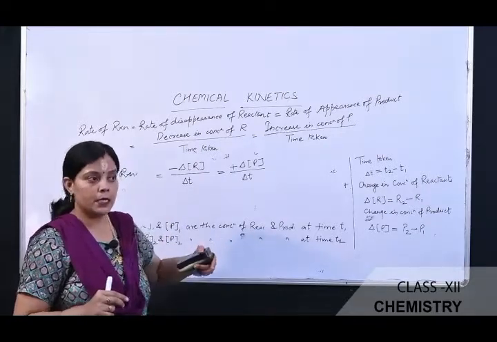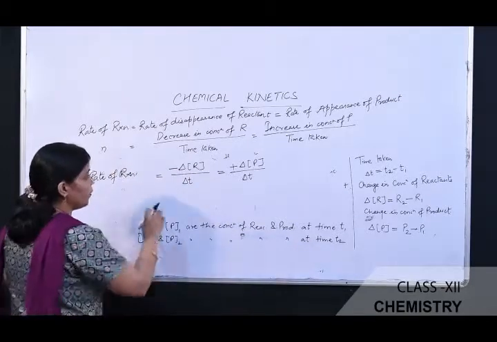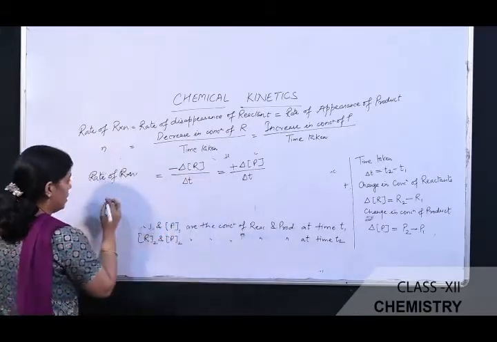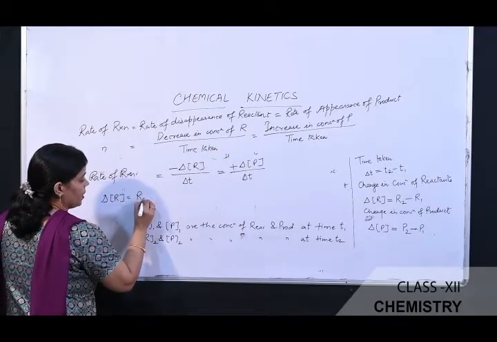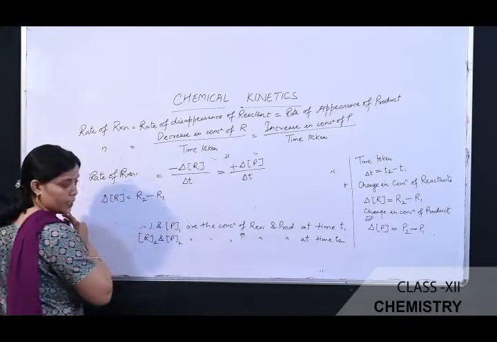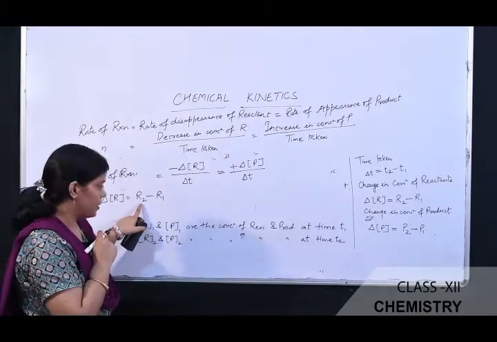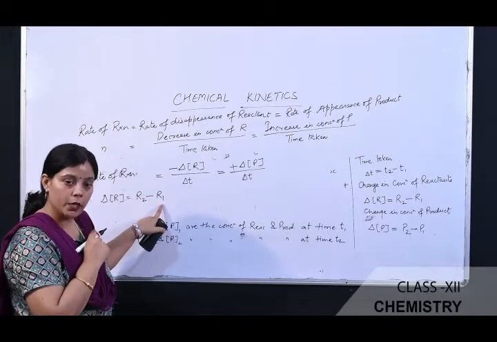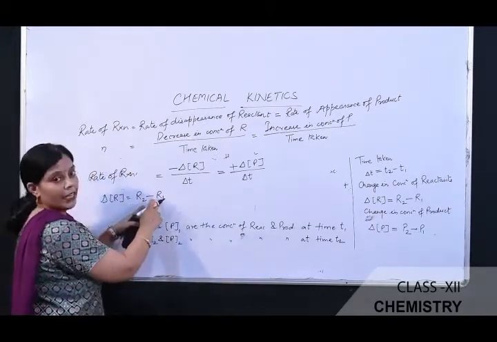As time passes, the concentration of the reactants gradually decreases, and when we calculate delta R, what is the formula? That is the final concentration minus initial concentration, and we know that the final concentration is less than the initial concentration. So when we solve this, we get a negative value.